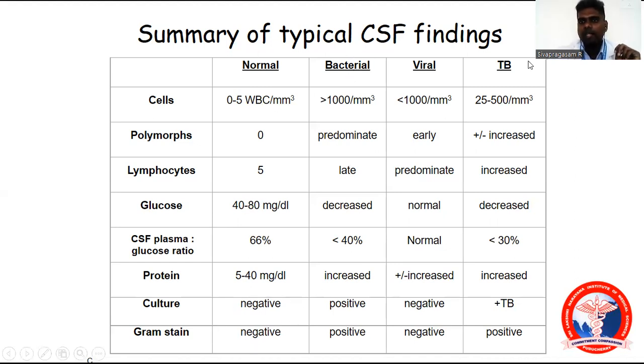Coming on to bacterial and TB. Remember, bacterial and TB findings are both equally present. In bacterial, as you see, glucose is decreased. Here also decreased. The only thing is that here cells are very much increased, 25 to 50, and protein will be increased. Lymphocytes will increase late. Coming on to viral meningitis, glucose will be normal. The CSF to plasma glucose ratio will be a very important clinical feature.